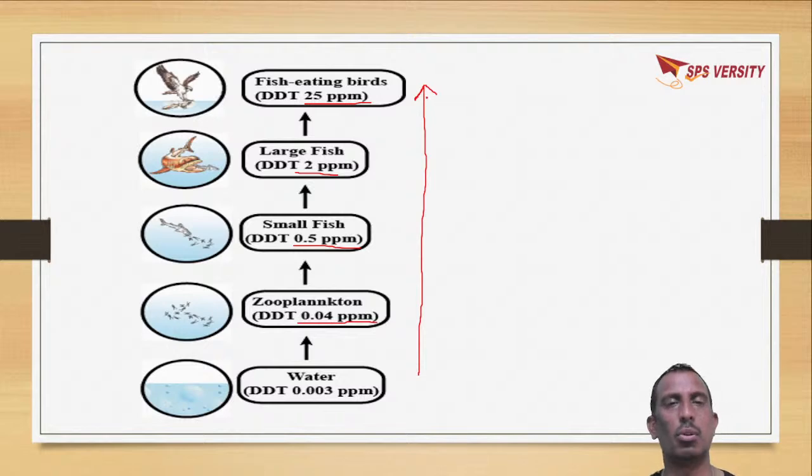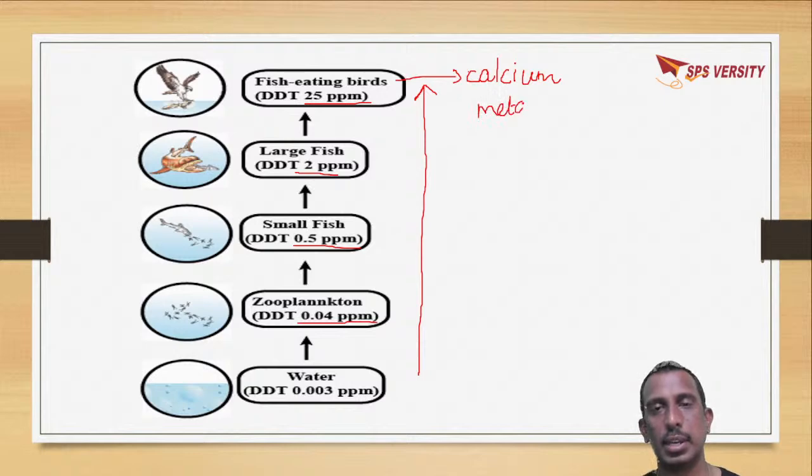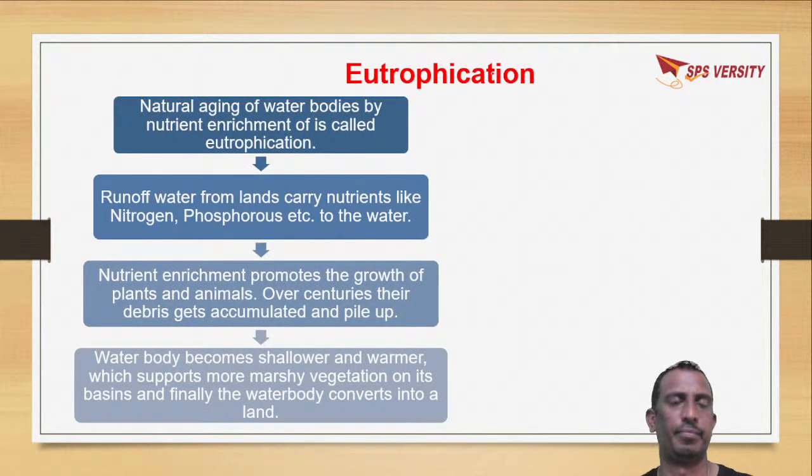So this is called biological magnification, biomagnification, where it will affect the bird population, the birds which eat the fishes, which will affect the calcium metabolism of the birds, so that their eggshells become very thin. So biological magnification is one of the effects of water pollution.